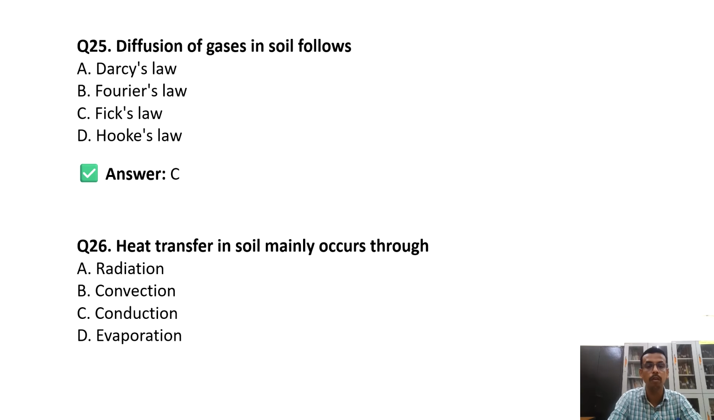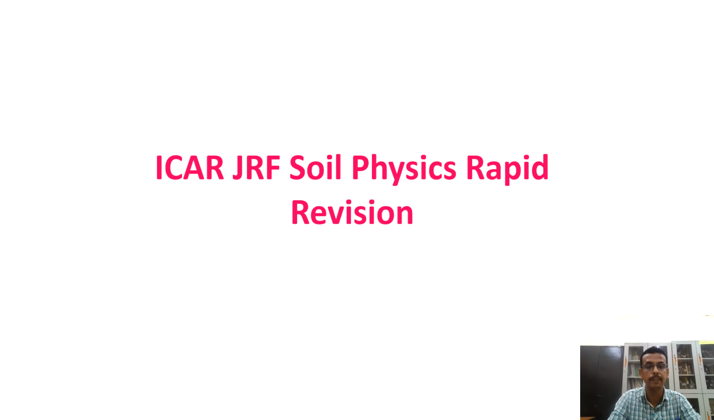Heat transfer occurs mainly through, this came in ICAR JRF in 2013. The question was, heat transfer in soil mainly occurs through which process? That is conduction, because it is a solid medium. Radiation needs no medium, convection is mainly in a liquid medium, conduction is in a solid medium, and evaporation is just the conversion from water to vapor, which may happen from a water body or soil or any surface. So conduction is the answer.